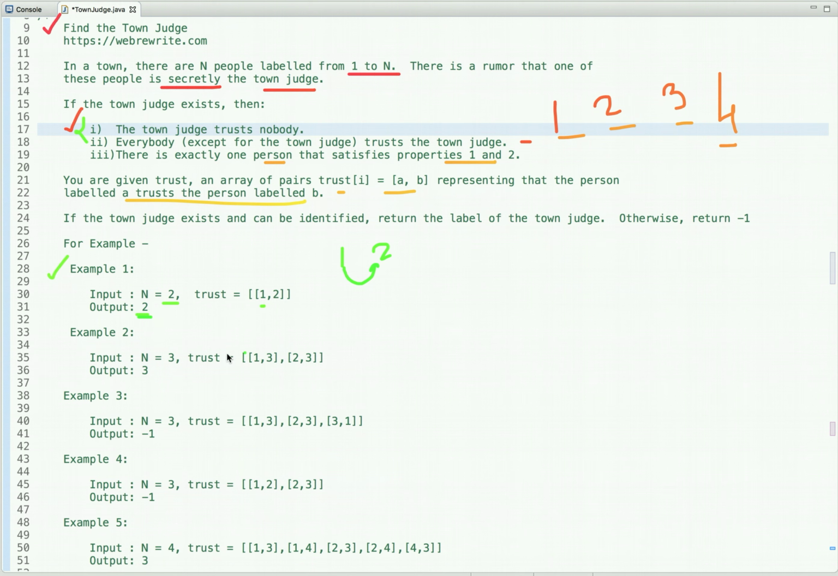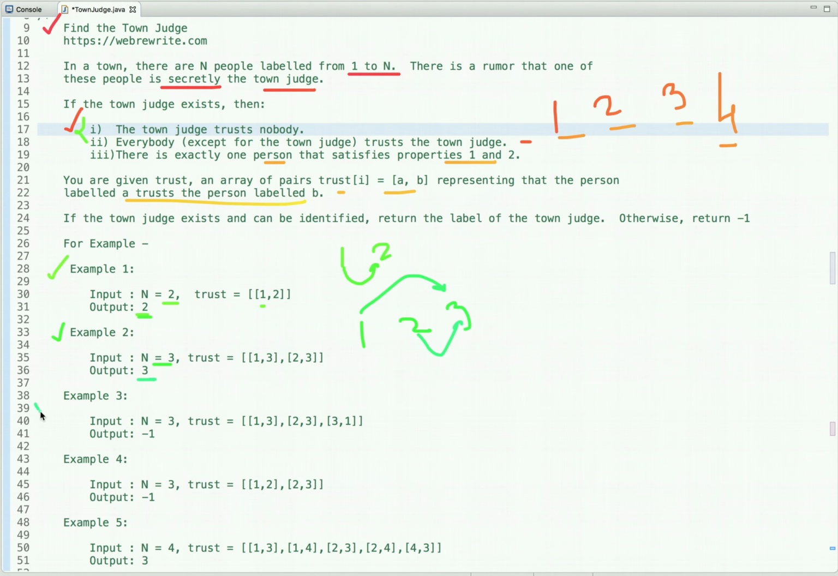And now in the second example, the value of n is 3, so there are 3 people in the town, so the first person trusts the third person and the second person trusts the third person, and the third person does not trust the first and second person, so the third is the town judge, so the output is 3.